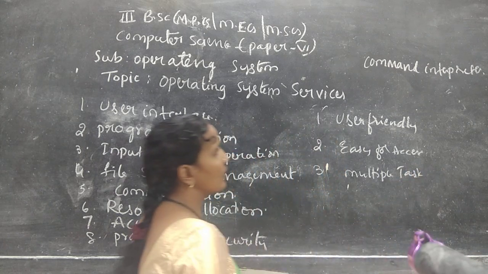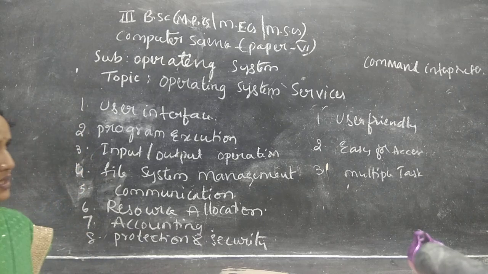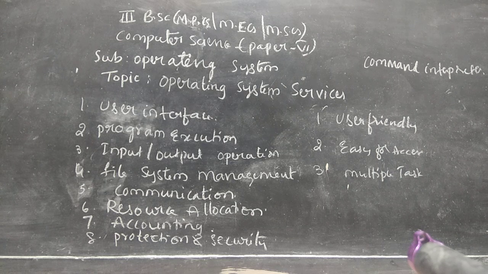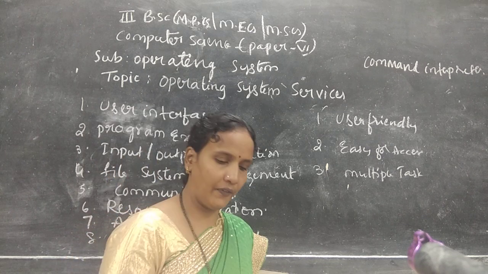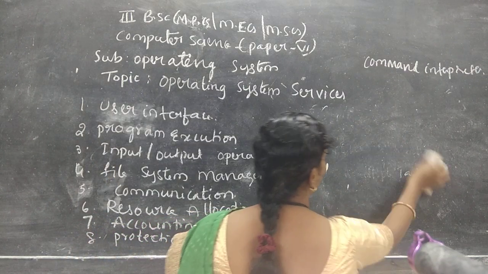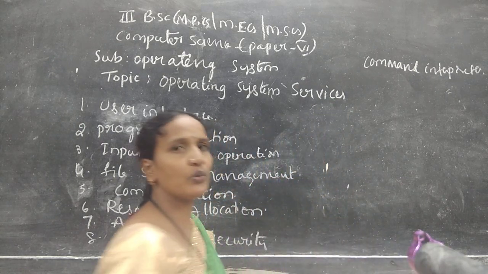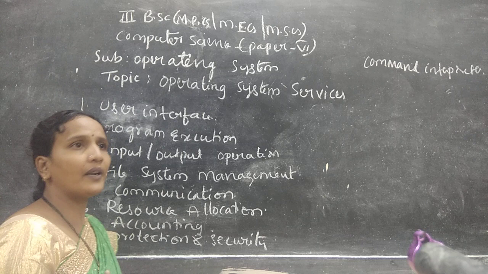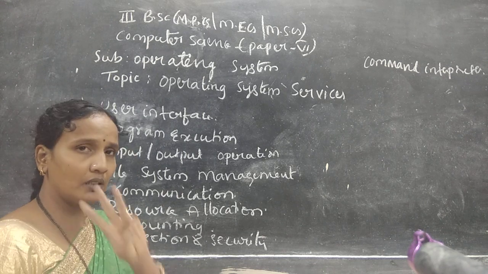So what advantages do we have? Here we have three advantages: user friendly, easy to access, and multiple tasks. These are the advantages of the graphical user interface. So this is about the interface. What is an interface? It provides a way to access the operating system, a way to interact with the operating system. How many types of interfaces do we have? Three types.